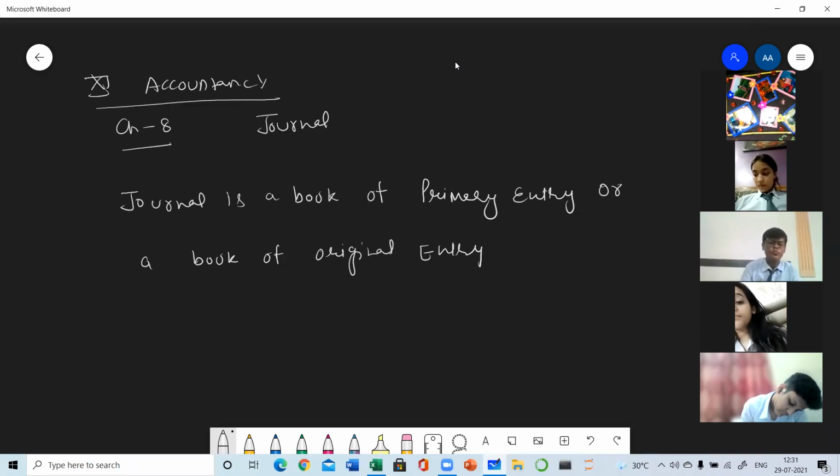Primary entry means first entry is done in this book. Original entry means originally the transaction is recorded first time in the books of account. And this book of account is known as journal.